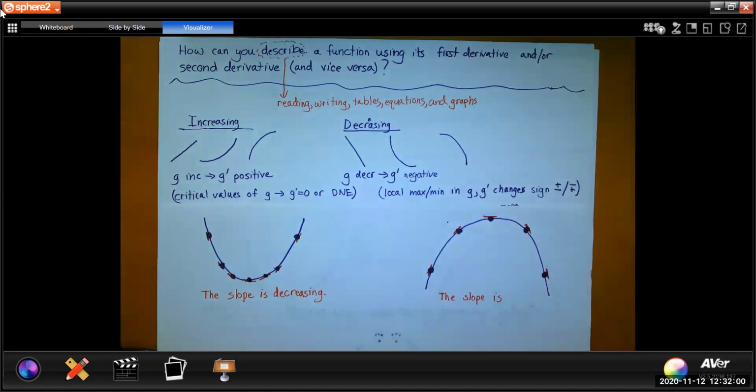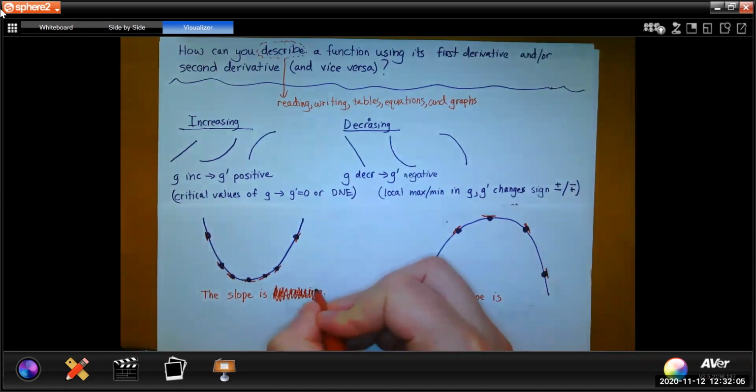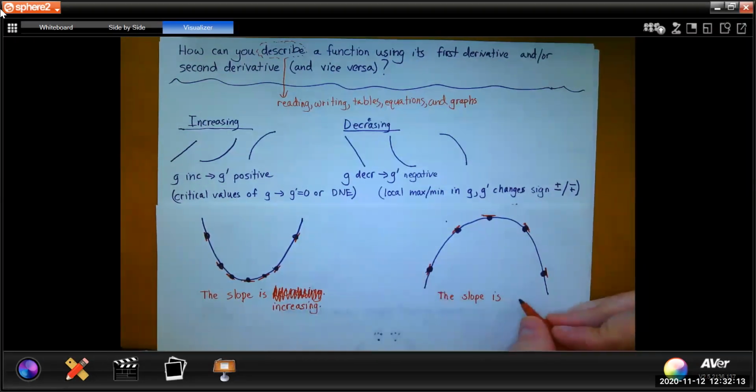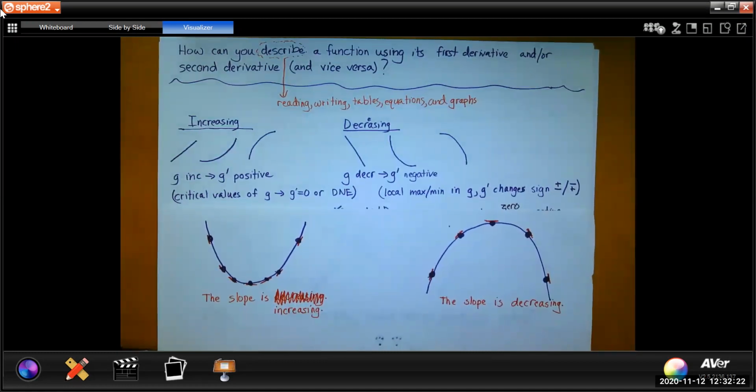Well, now I've done it. Oh, sorry guys, you have to learn calculus from an idiot. I got these mixed up because I was too busy thinking about other things that don't matter right now. I apologize. So if I confused you when I said the slope is decreasing for that first shape, yeah, I confused myself too. So that slope is increasing. Similarly, the slope for the other one is decreasing, not increasing.